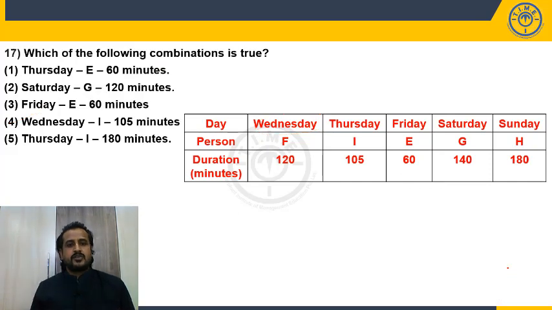Question number 17. Which of the following combinations is true? Thursday E60? No. Saturday G120? No. Friday E60? Yes. So choice 3. And there is no option like 'more than one of the above', so no need to check the remaining.